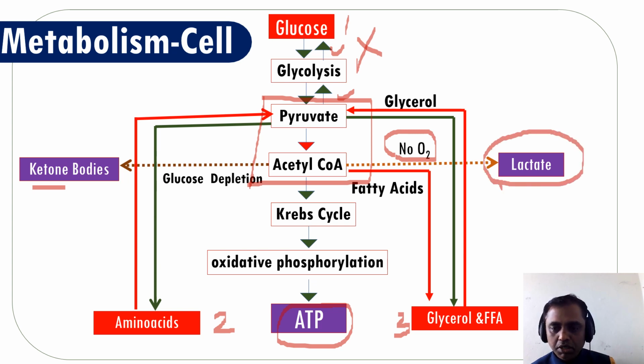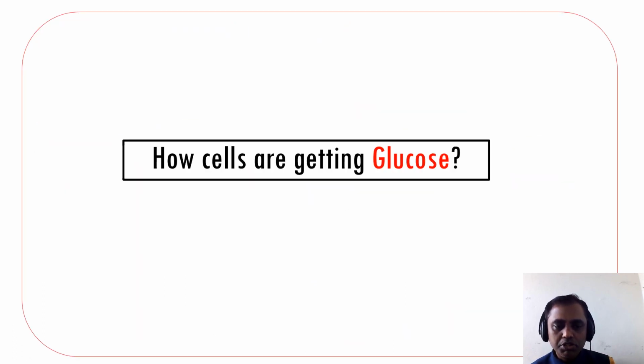So to identify this, whether the presence of ketone bodies is more. Normally ketone bodies will be less or in a traceable amount. So if the patient has ketone bodies and lactate, that indicates that something is abnormal in the pathway of glucose metabolism as well as in the other metabolisms. This is the simple understanding. Now the question will come: how are cells getting glucose?